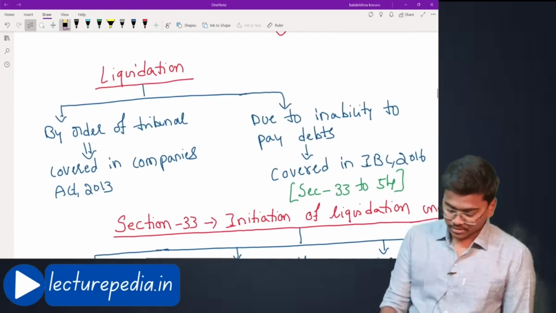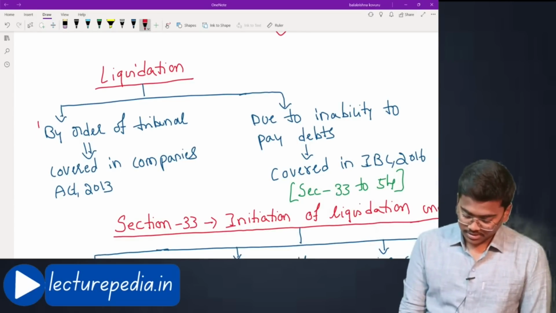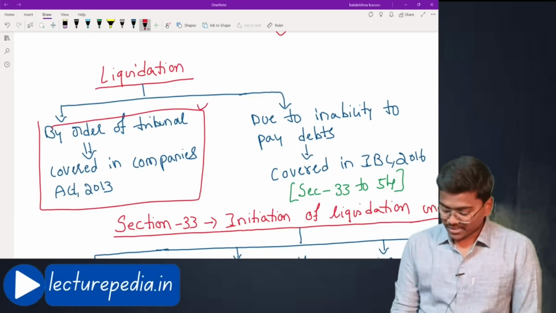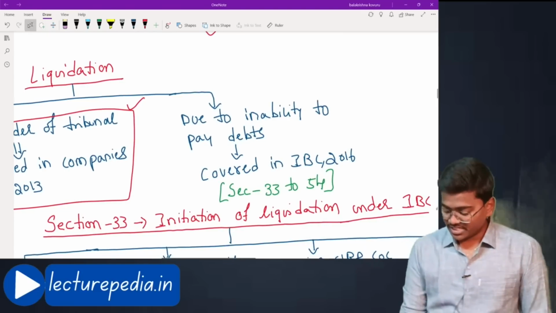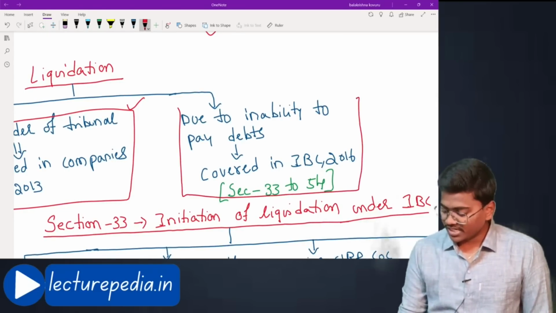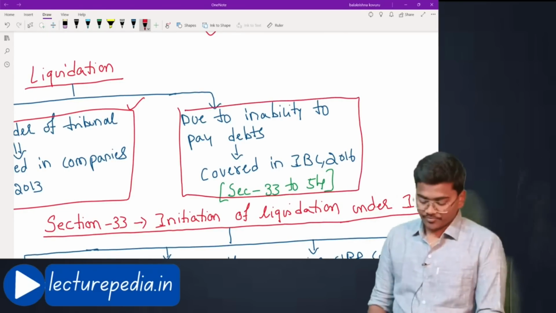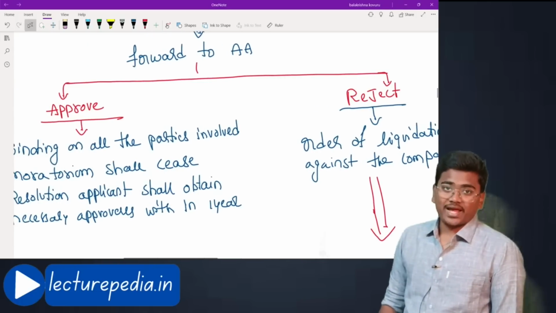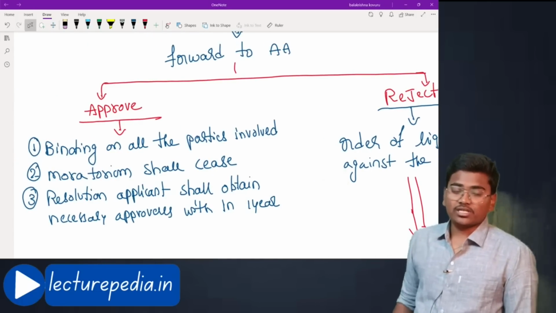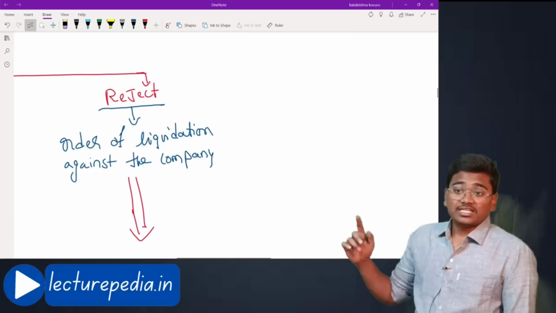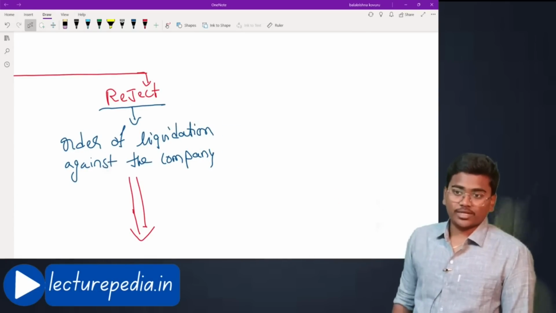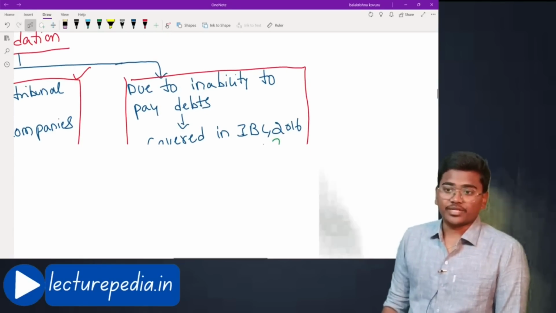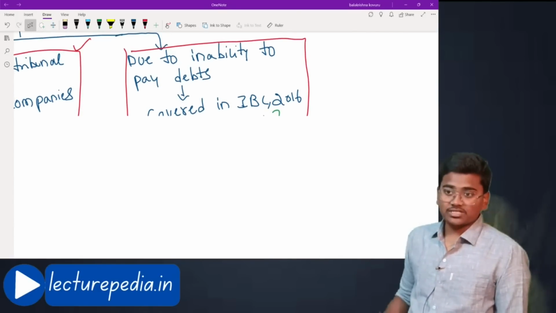See, this type of liquidation, that is liquidation by order of tribunal, is covered under the Companies Act. The IBC deals with liquidation due to the inability of the company to pay off its debts. In the previous video, we discussed that if the resolution plan is approved by the adjudicating authority, in that case the plan will be implemented. In case the resolution plan is rejected by the approving authority, the option available is passing a liquidation order against the company, against the corporate debtor. That we will be seeing now.